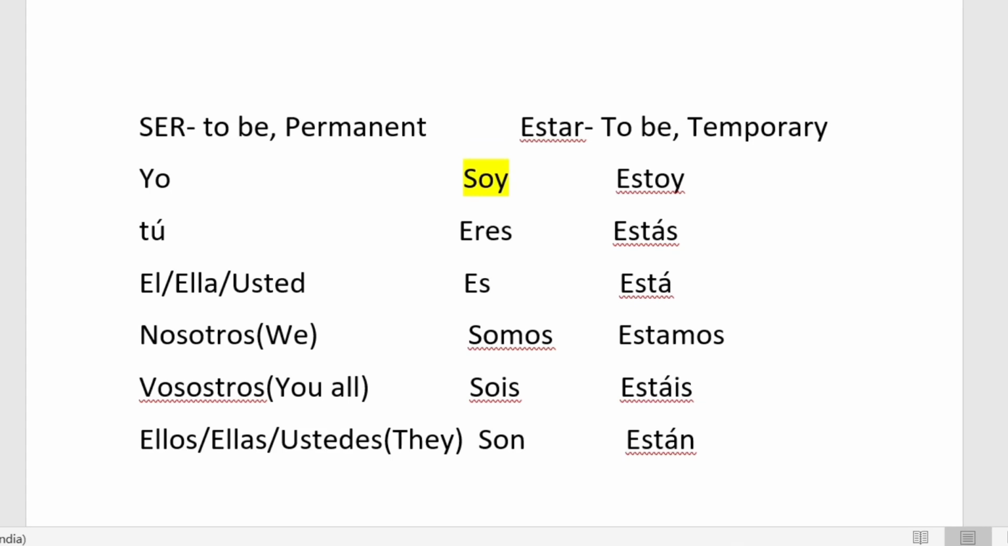In our next video, we'll be learning about the differences between ser and estar. As I mentioned, how to identify which is a permanent character and which is a temporary character. We'll be laying some emphasis on that and doing that in our next video.